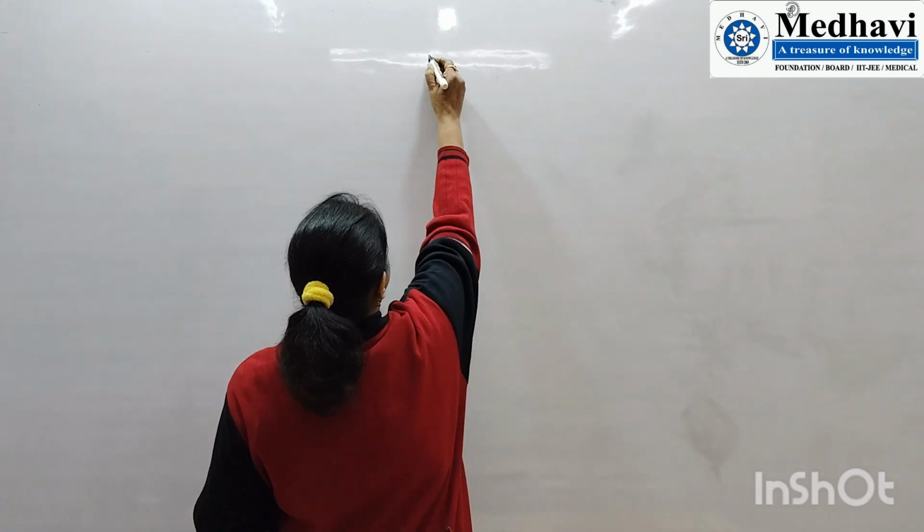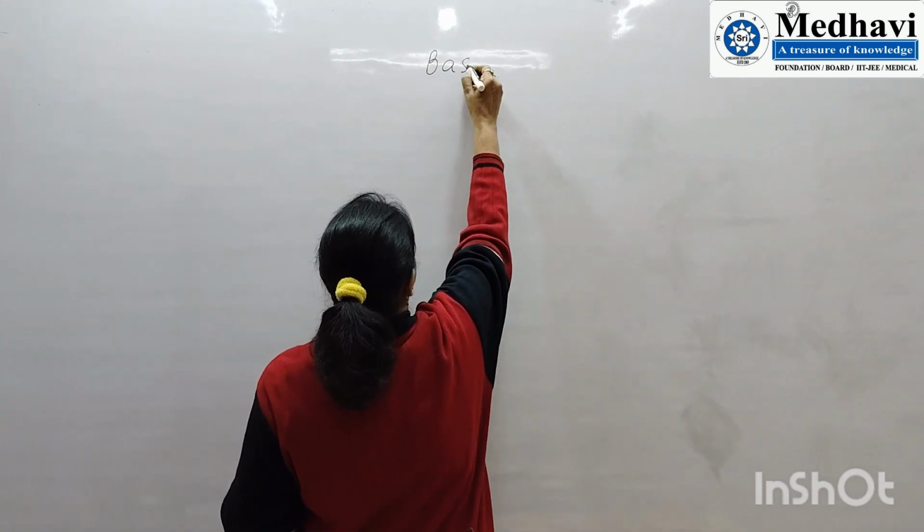After that, I explained the classification of acids on the basis of strength, concentration, molecular basis, sources, and basicity. Acids are of different types. Then how can we prepare acids? Then what are the properties of acids? So in this video, I am going to explain about bases. So the first question is, what is a base?